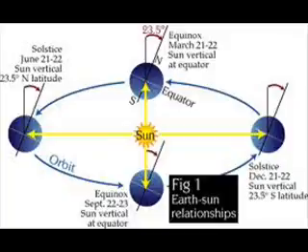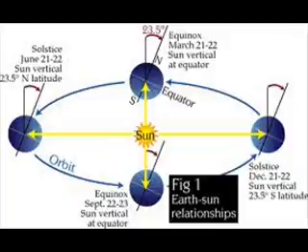The Earth rotates on its axis once in 24 hours. This is the length of our day. The Earth also revolves around the Sun. This trip takes a little over 365 days, 1 year. Notice that the Earth's axis is tilted. As the Earth travels around the Sun, its axis always points in the same direction.